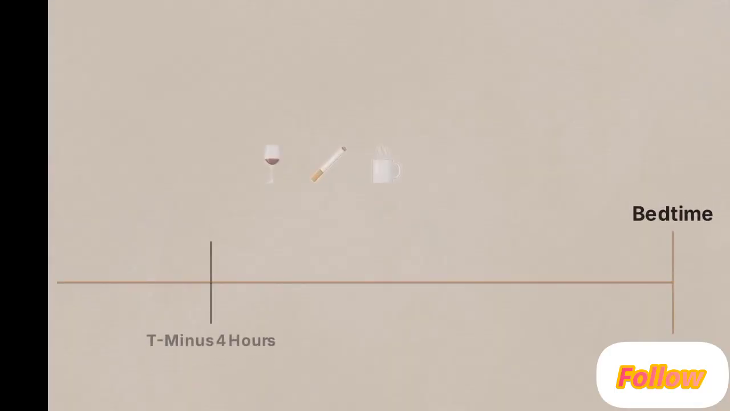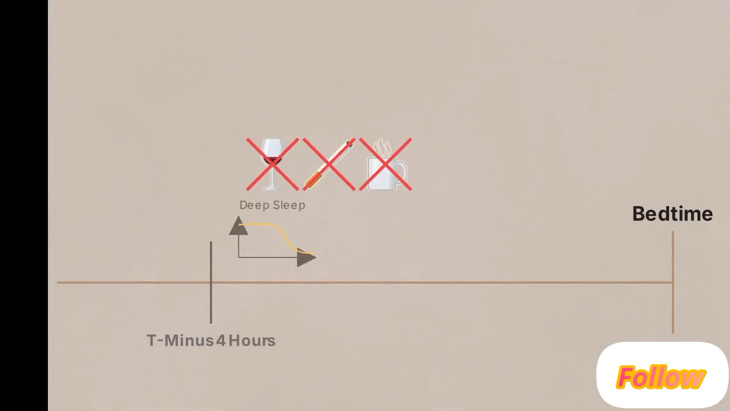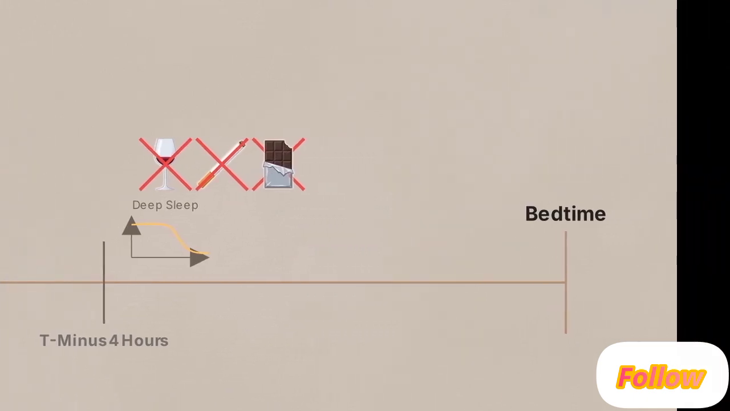At 4 hours, cut off alcohol, nicotine, and caffeine. Alcohol disrupts deep sleep during metabolism, causing awakenings. Beware hidden caffeine in dark chocolate or decaf coffee.